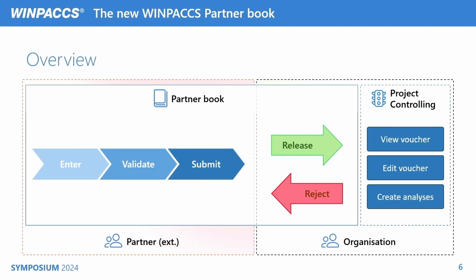When postings are submitted from the partner, you step in, you log into WINPACCS Cloud, you look at it in the partner book, and you check carefully and release or reject. You noticed maybe earlier in that presentation live demonstration, I rejected a submitted voucher, and we can play around and see what happens if it's submitted, what can the partner do after that. And once the vouchers are released, you find them already in project controlling. There's no need to post them again in WINPACCS accounting, but you'll find them in project controlling already, and you are able to prepare a budget for your partner.